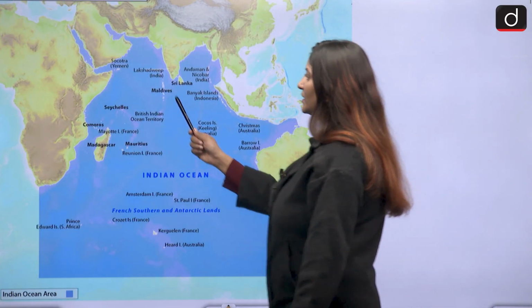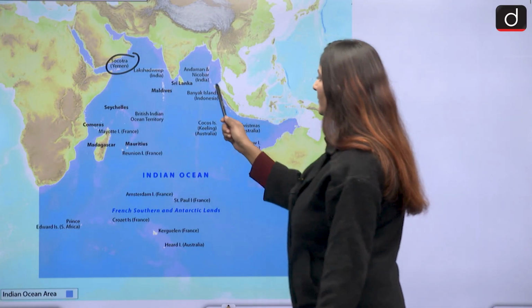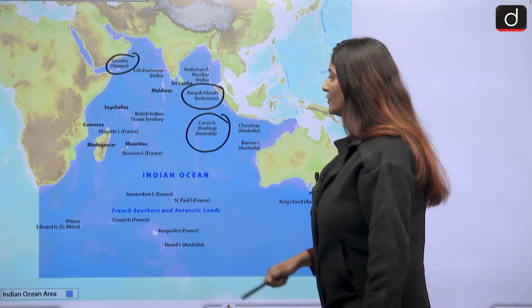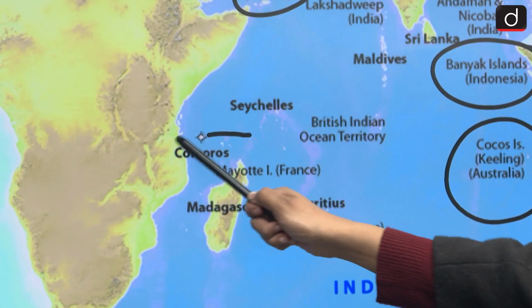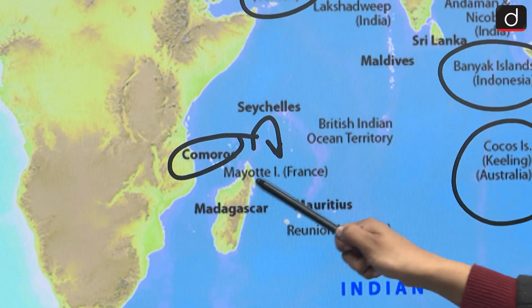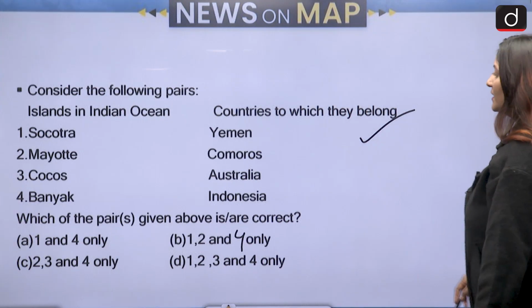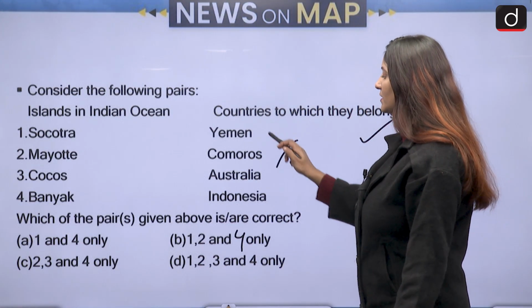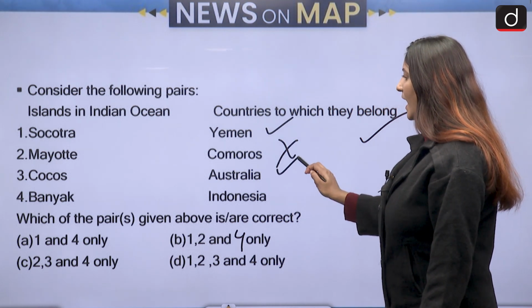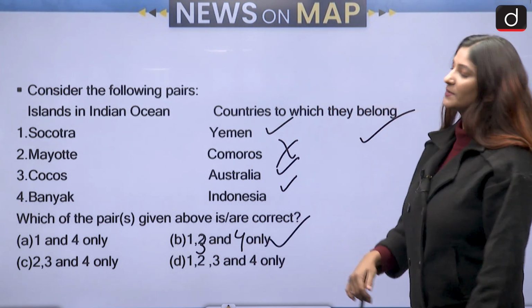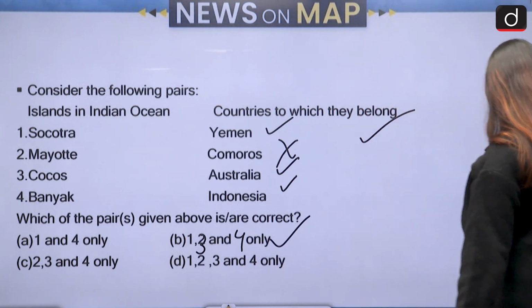Socotra is in the Indian Ocean and it belongs to Yemen. Banyak belongs to Indonesia. Cocos Island belongs to Australia. And Comoros actually has a claim on Mayotte, but it actually belongs to France. Alright, so the second pair is not correct. First, third and fourth are correct. So the correct answer would be 1, 3 and 4. Sorry for this mistake. Option B is going to be the correct answer.